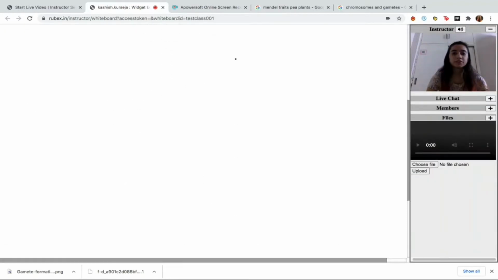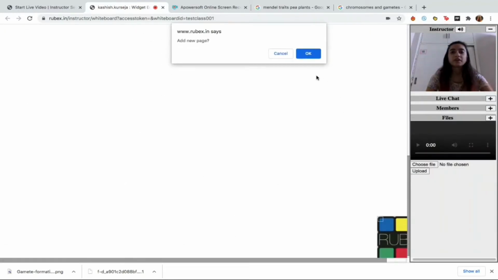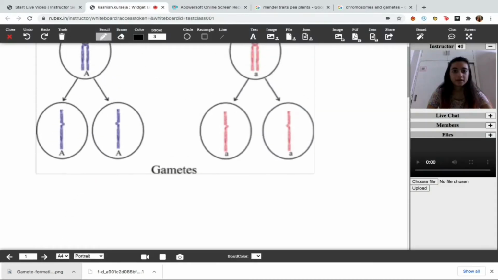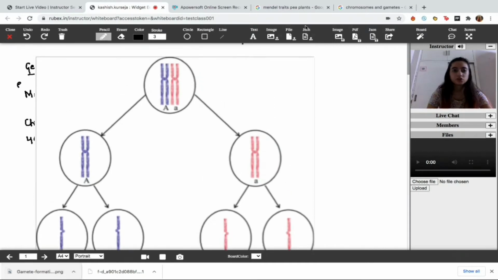To explain the same thing to you, I have an image here that's going to show you gamete formation. So we just go through this once. As we can see, the initial cell has a pair of chromosomes. You can see that there are two chromosomes.